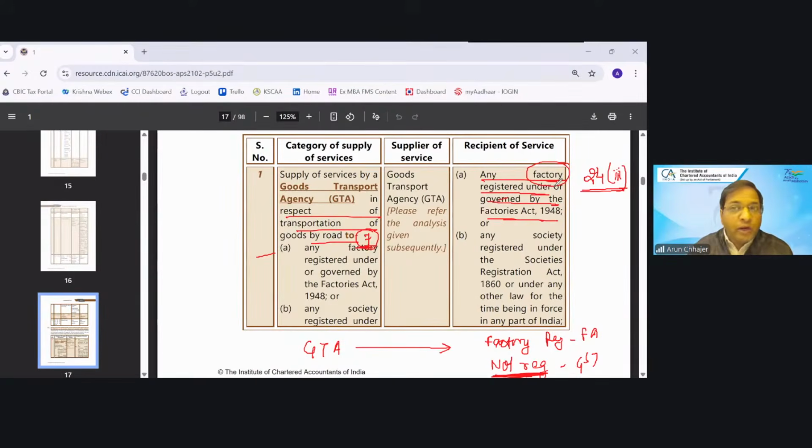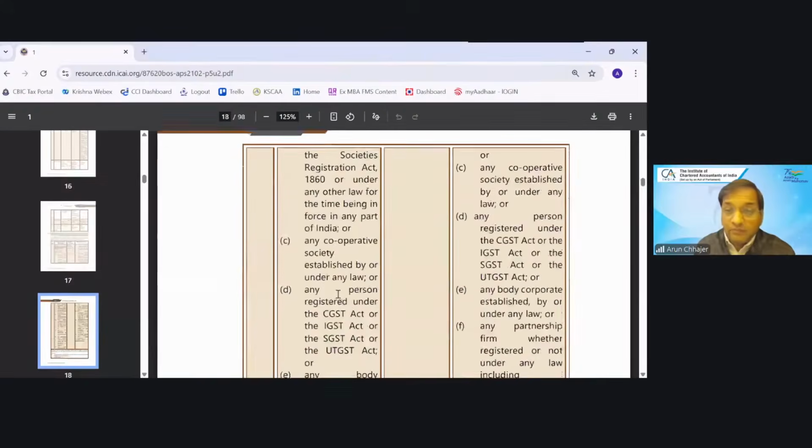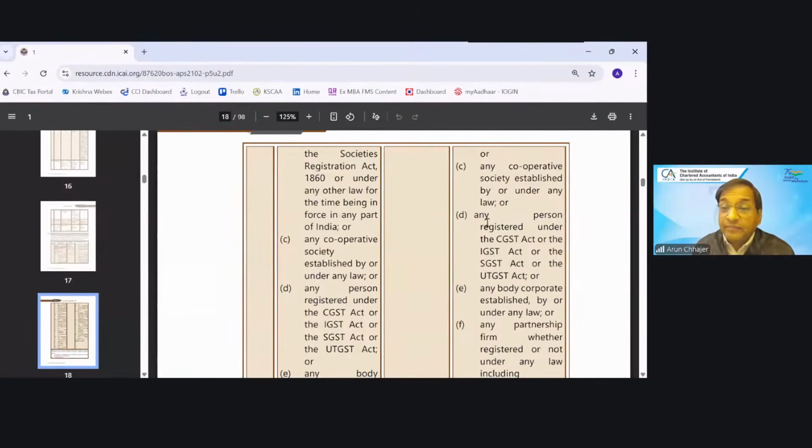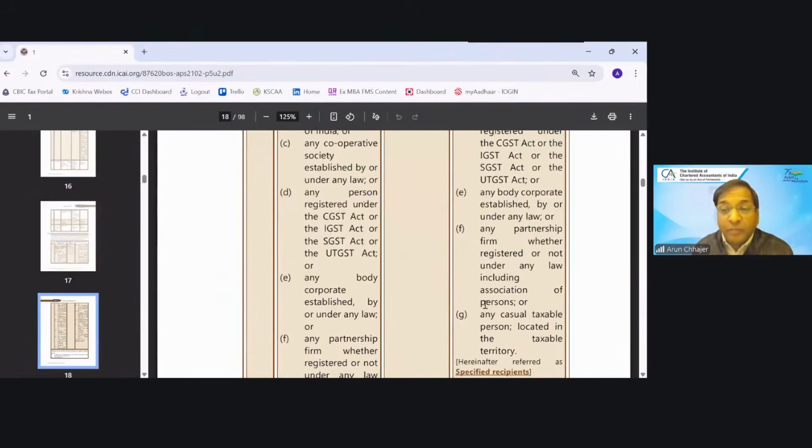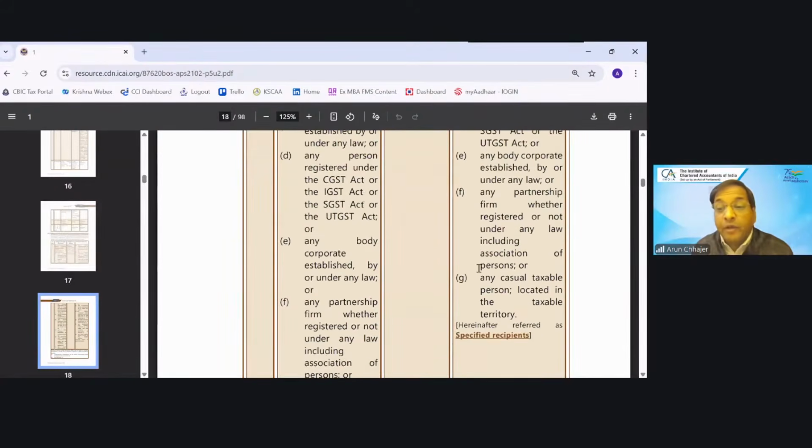So now you are very clear. Okay. Same, any societies registered under the Societies Act, any cooperative society, any person registered in the GST, any body corporate, any partnership firm, or any casual taxable person.